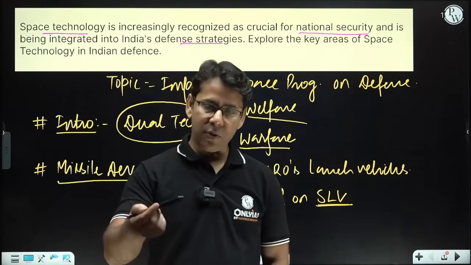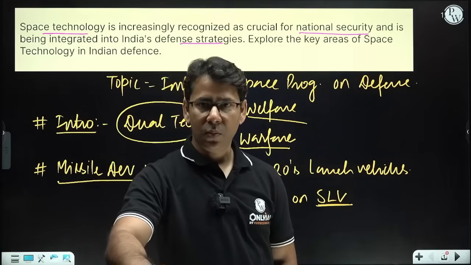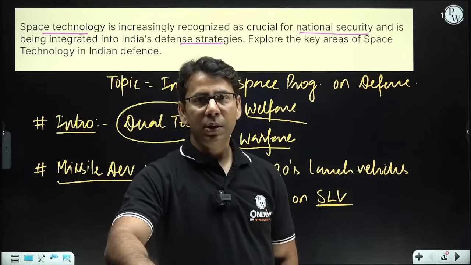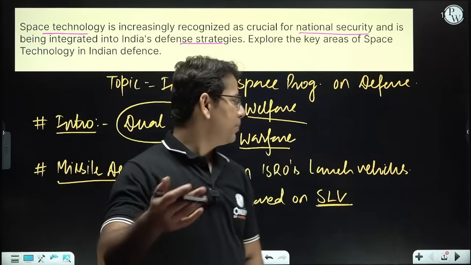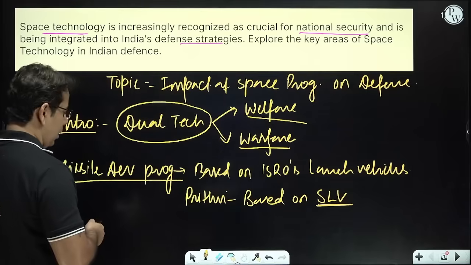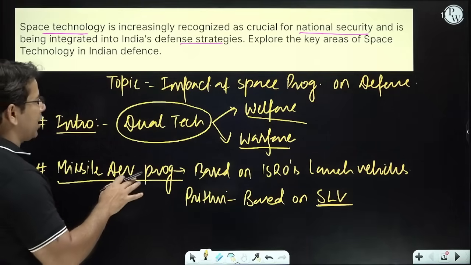India's first missile system, Prithvi, was developed on the technological background of SLV, that was nothing but our launch vehicle.